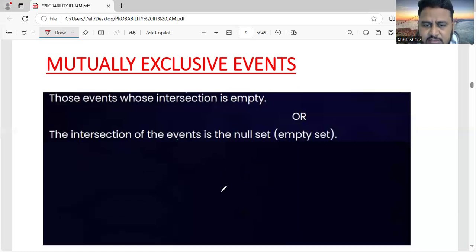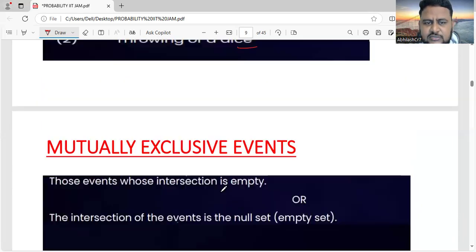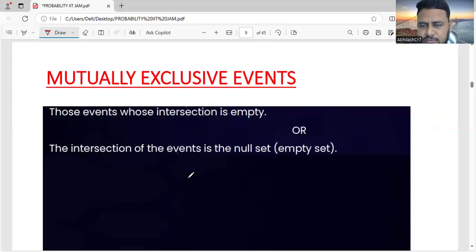Here we have exhaustive events and mutually exclusive events. When it comes to mutually exclusive events, there should be no commonalities between two events, event 1 and event 2. Event means we are getting a final result.